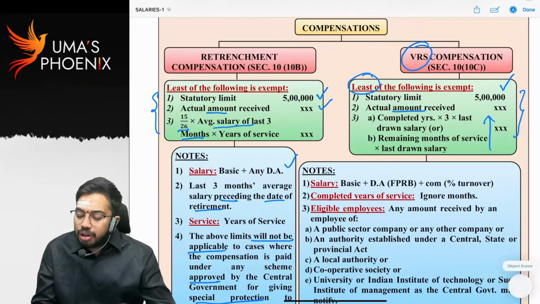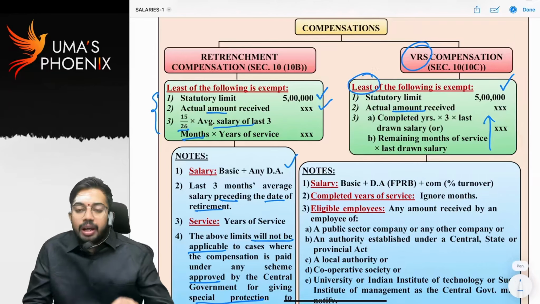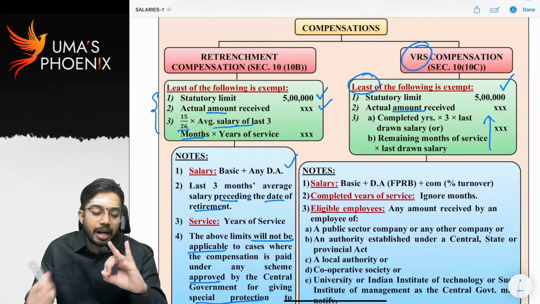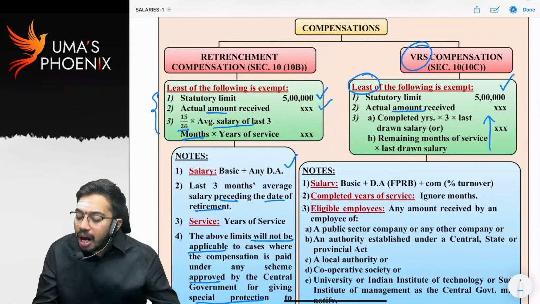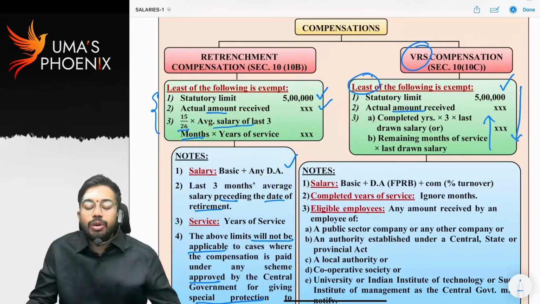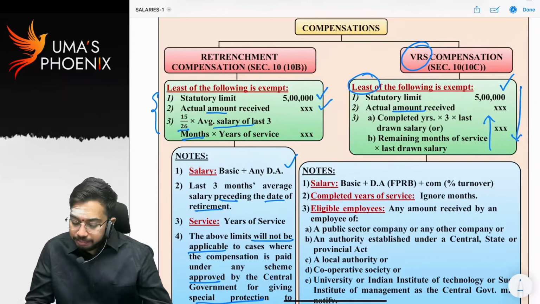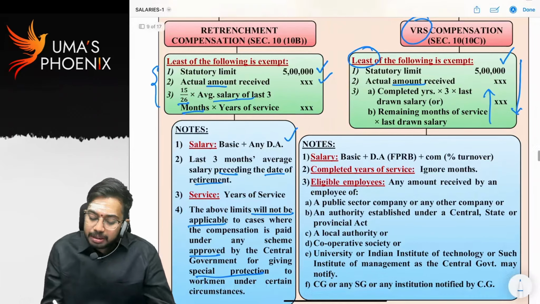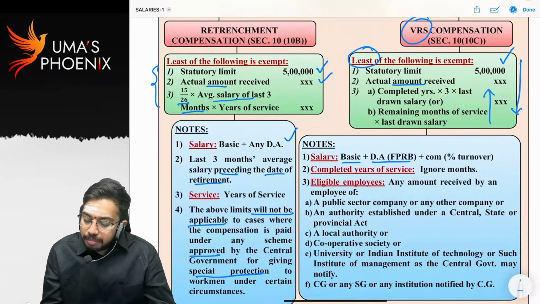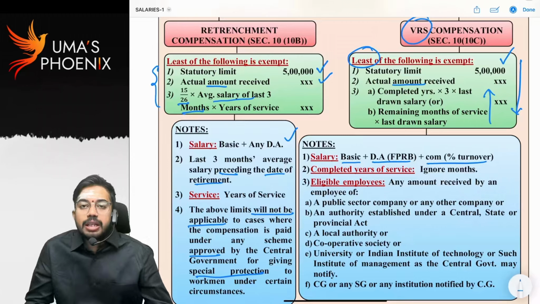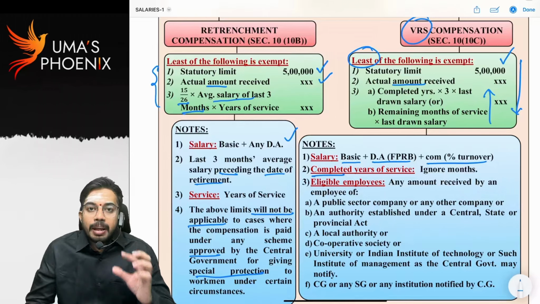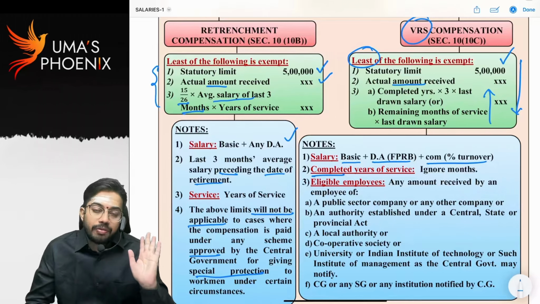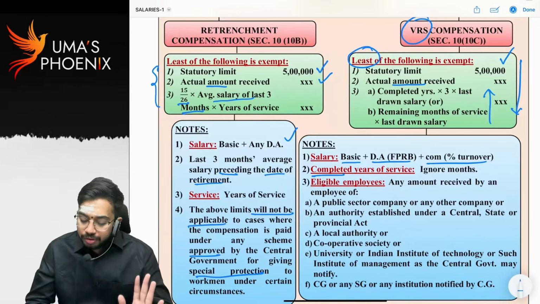That means what? Step 1, step 2, okay. In step 3 there are 2 sub steps, right? Out of these 2 sub steps, whichever is higher we will consider, and out of the 3 steps, whichever is lower we have to consider. Salary for this purpose is basic plus DA forming part of retirement benefits plus commission as a percentage of turnover. Completed years of service: if there is any part of the year, we will ignore it. We do not round it off.